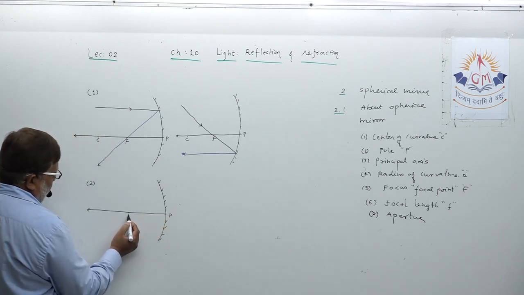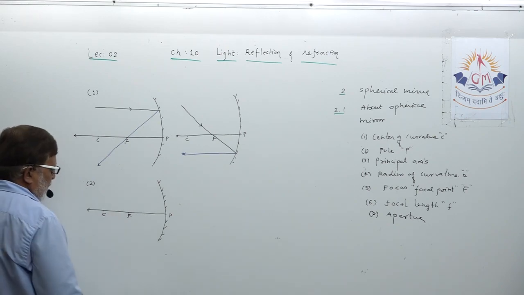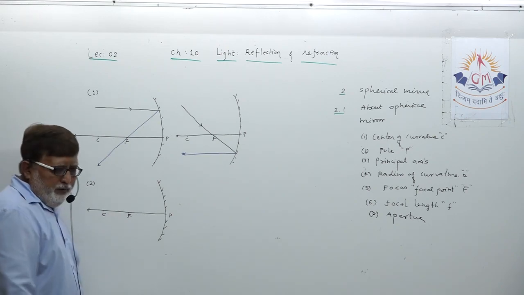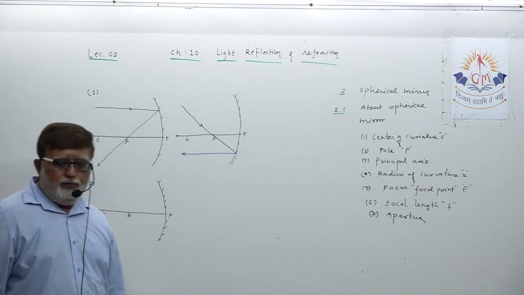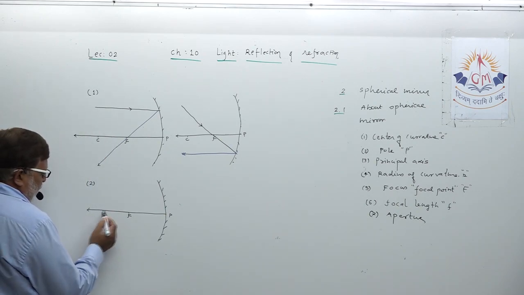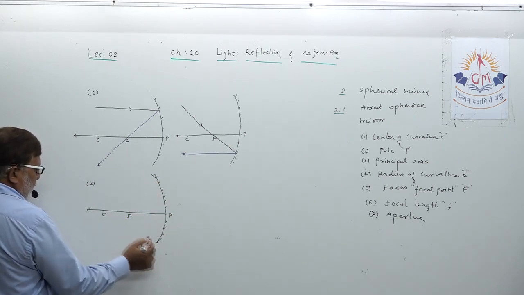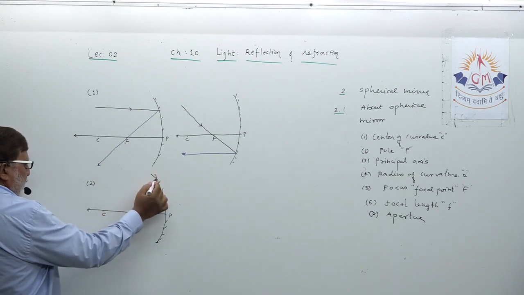Here is F and here is C. Try to understand a very important fact. What is that? Any ray passing through, I am just making it a little larger to understand, any ray passing through